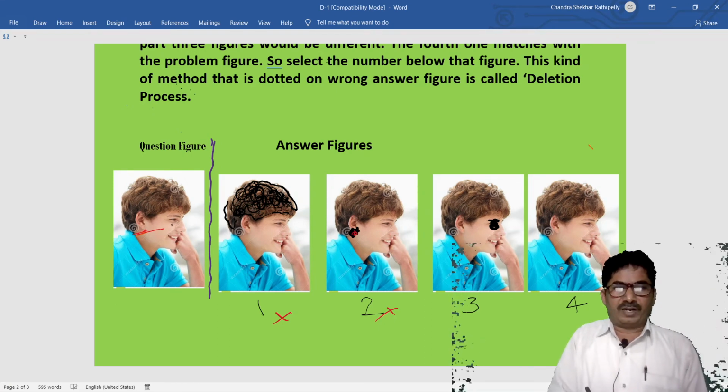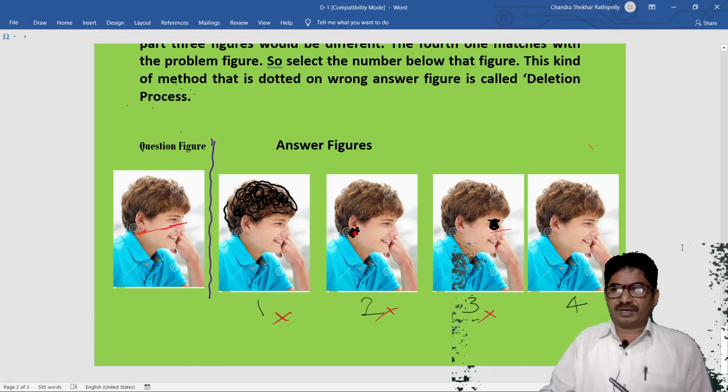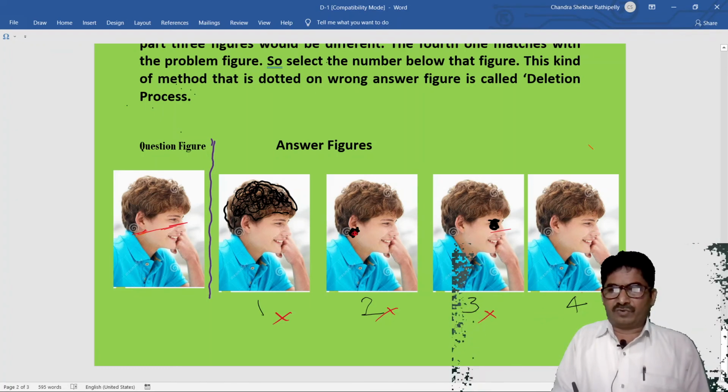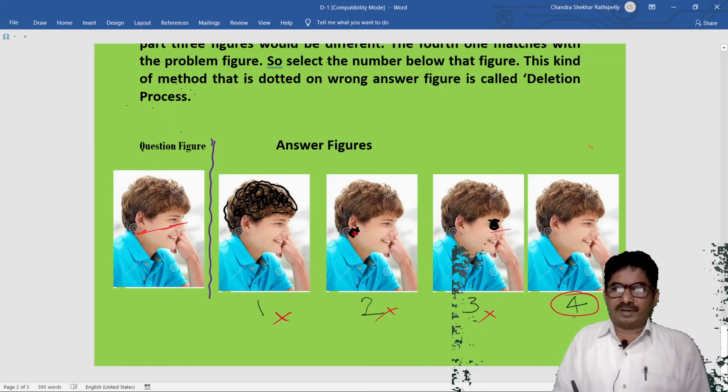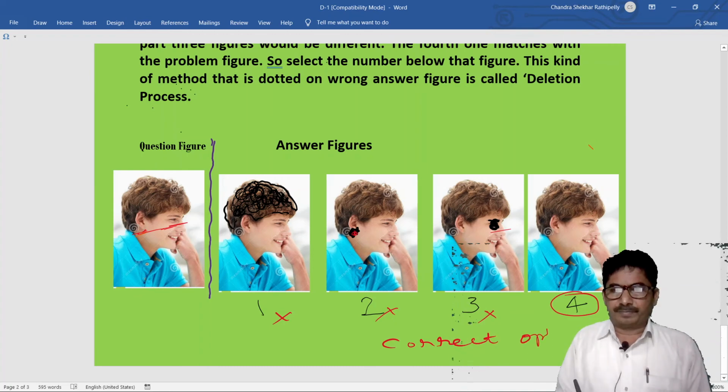Next we have to identify the eyes. Here the eyes are black, so that's why this is also not a correct option. So absolutely the fourth one is the correct option, because the first, second, and third are not correct options. The correct option is 4.